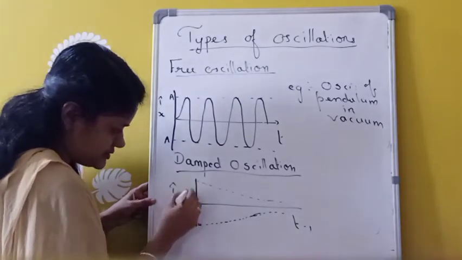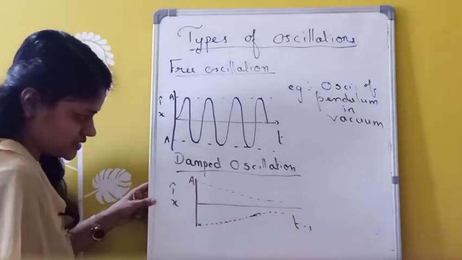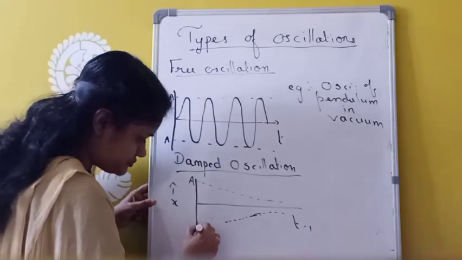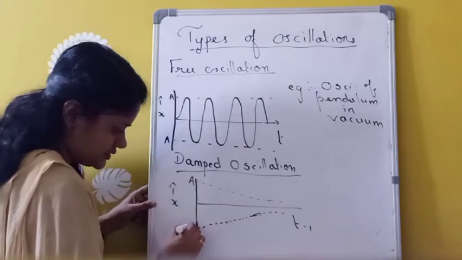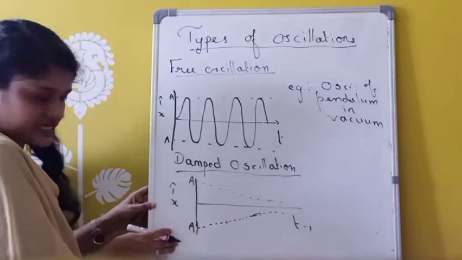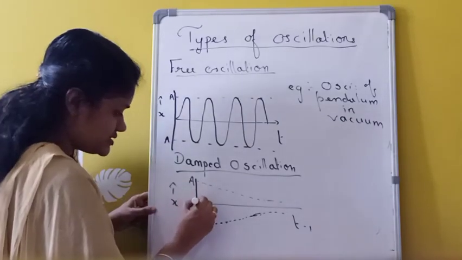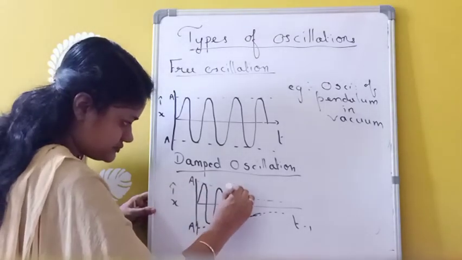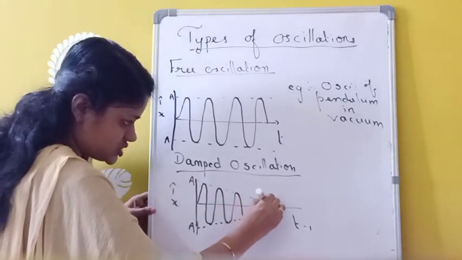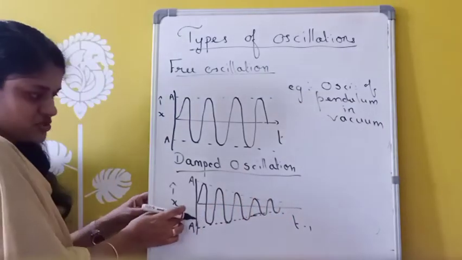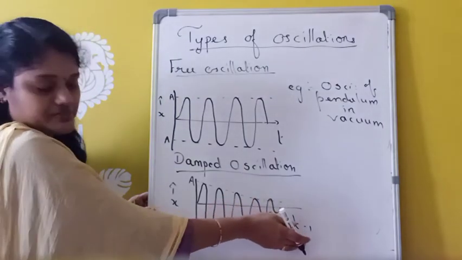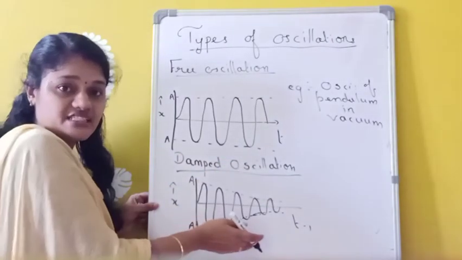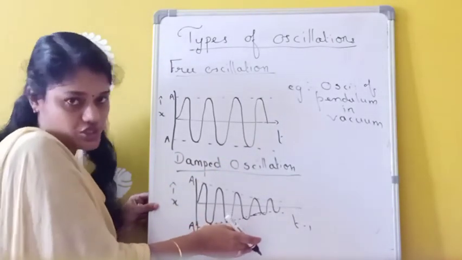Suppose this is the maximum amplitude, capital A, and this also capital A in the negative direction. Suppose we draw this oscillation. It will be like this. It is gradually decreasing. See, the amplitude is gradually decreasing with respect to time. That is called damped oscillation, due to some dissipating forces.